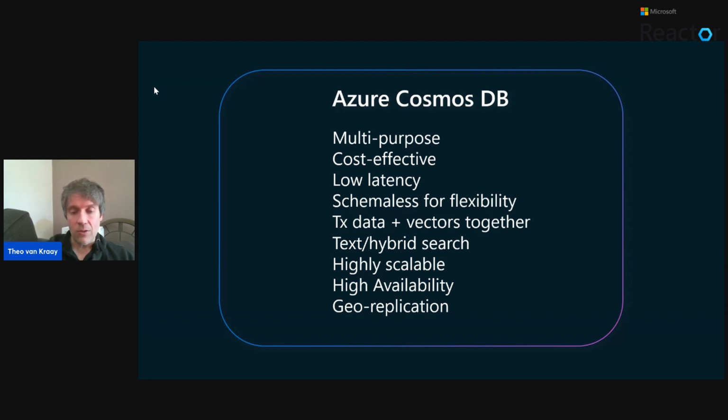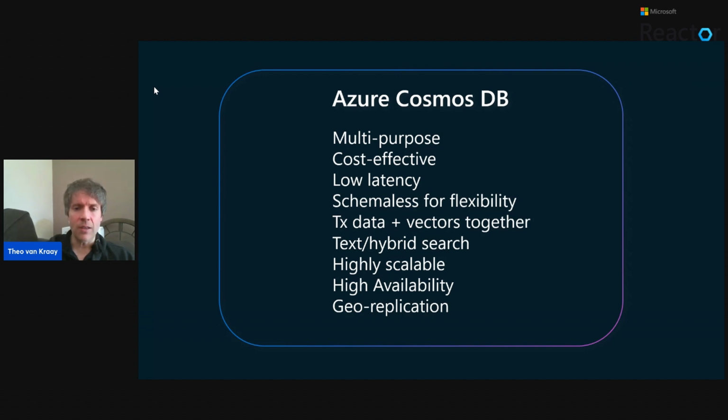Cosmos DB allows you to keep transactions and vectors stored together. Vectors are what's used for retrieval augmented generation, which you heard about in the previous session if you were there. If not, I'll explain it and go back to basics, as I said. And in a lot of cases, vector stores are only being used as vector stores, but in Cosmos DB, you can use it as a transactional store and a vector store at the same time in the same place, which is very useful in a number of scenarios.